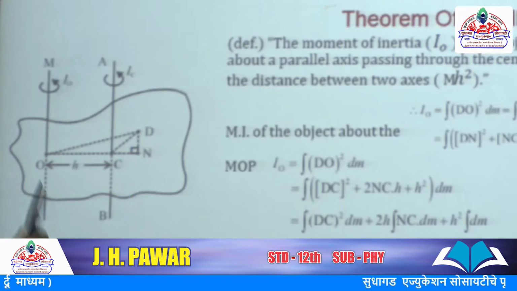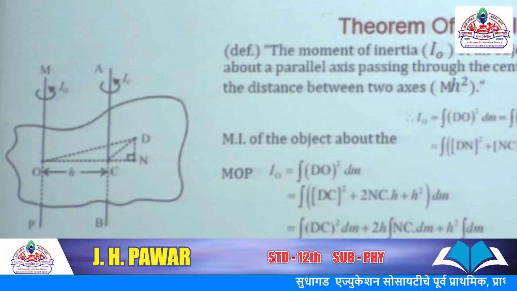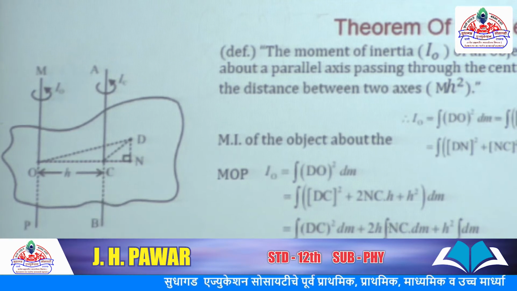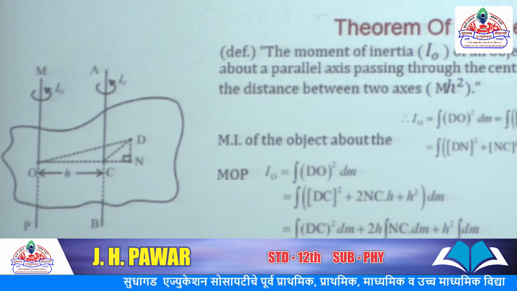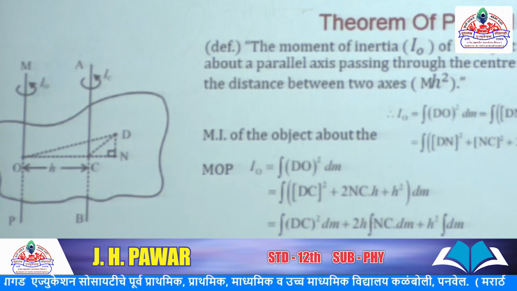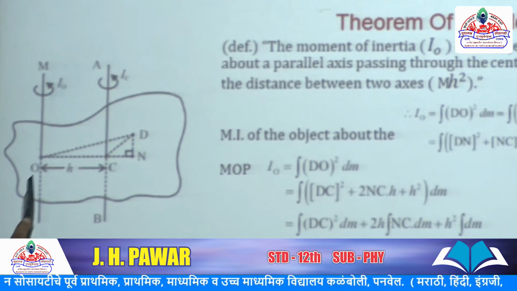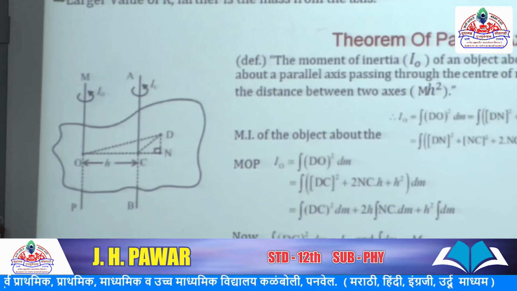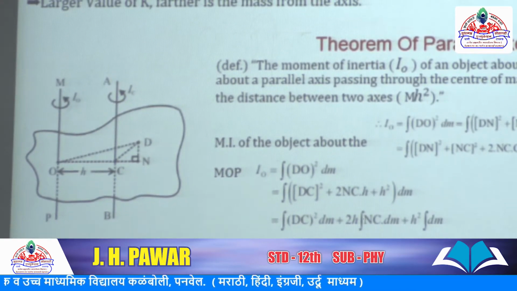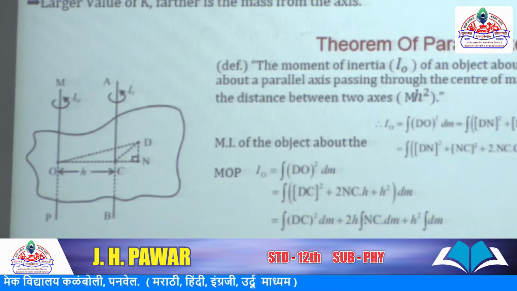Thereafter, to prove this theorem, consider any one small element dm which is situated at point D. Join OD and CD.